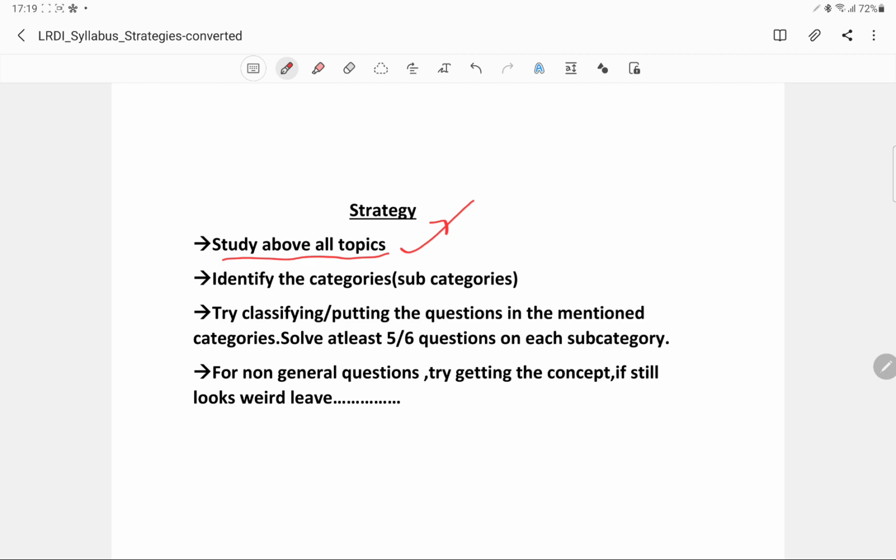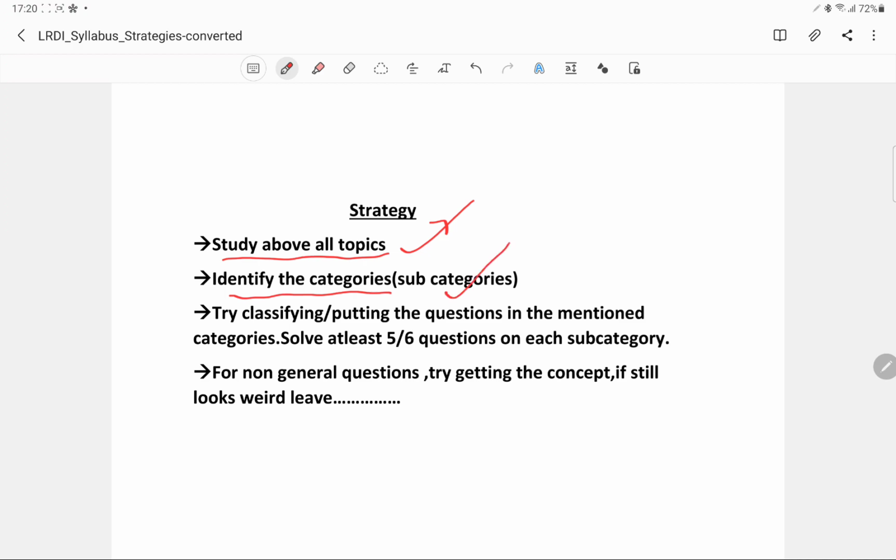Second, identify the categories. Once you start solving your questions, try to classify them into certain subcategories. Like you see my videos and you find that there are 4 or 5 subcategories that I have divided the questions into. So try dividing the questions that you solve into subcategories.